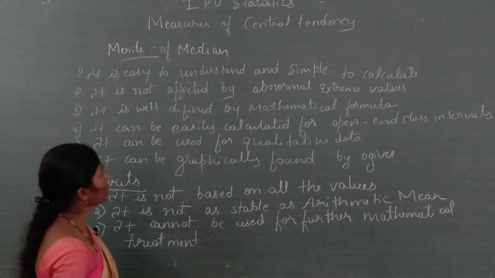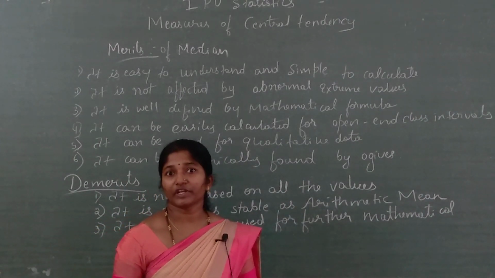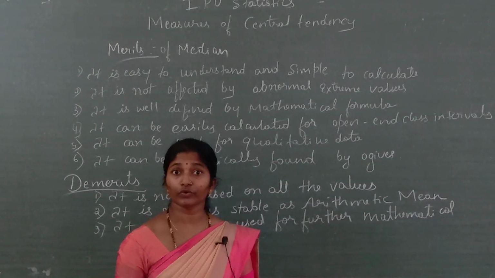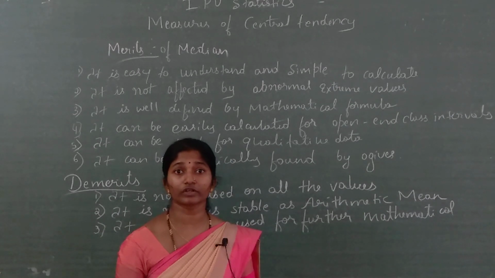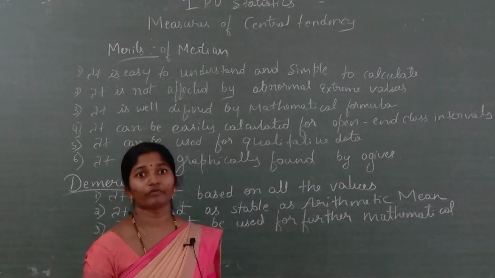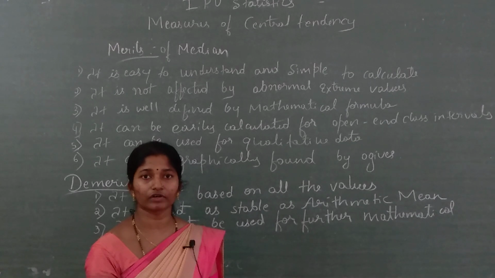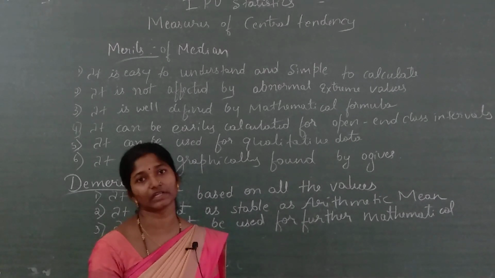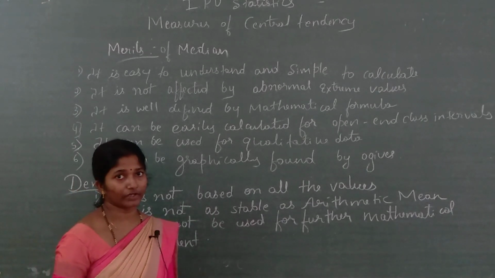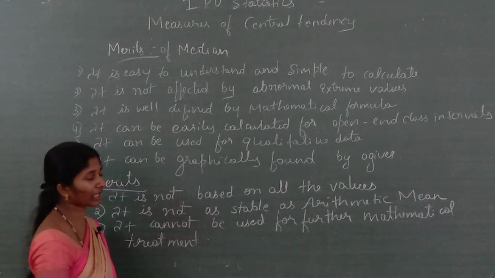Next, it can be used for qualitative data. The arithmetic mean is used for quantitative data. Here, for qualitative data which is not numerically expressed, we can also calculate the median. Why? Because we write the data in order, and after writing in order we find the middle value. Therefore, we can calculate it for qualitative data also.